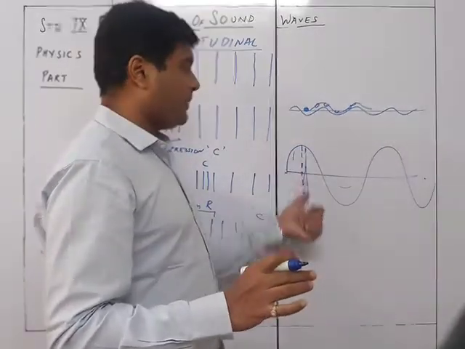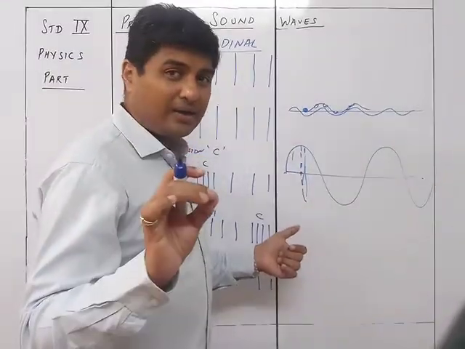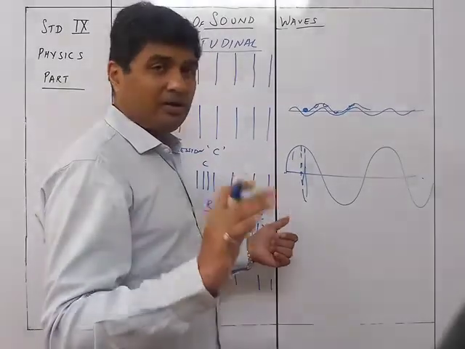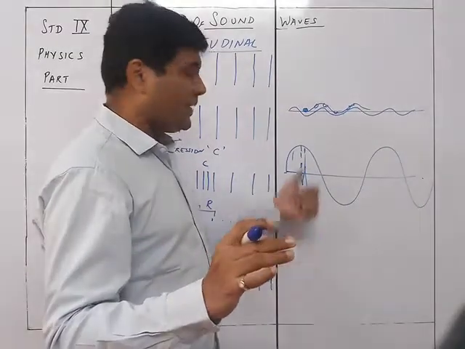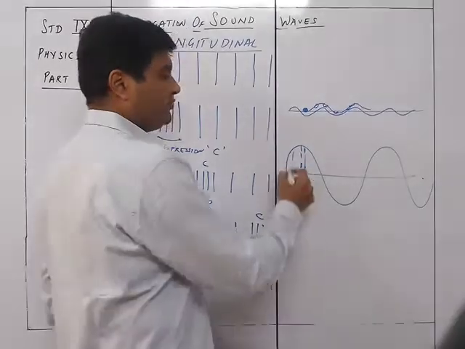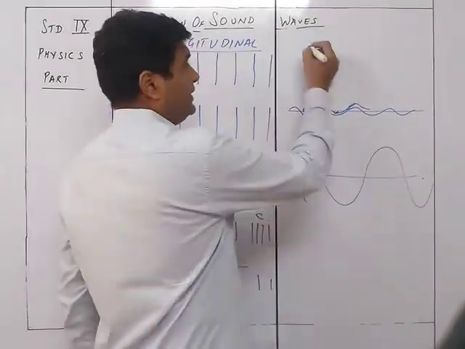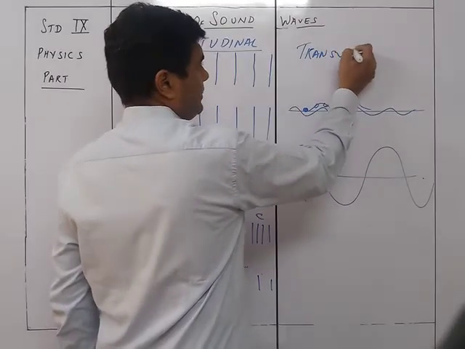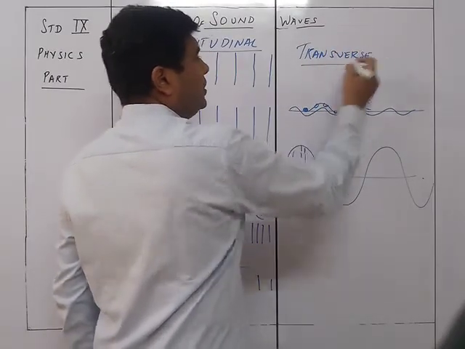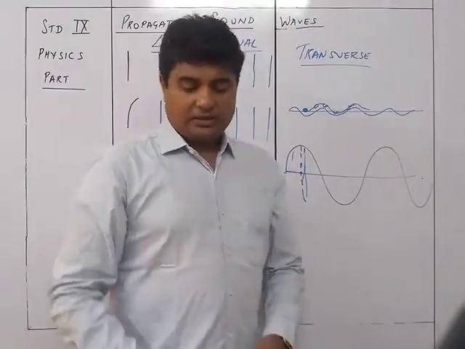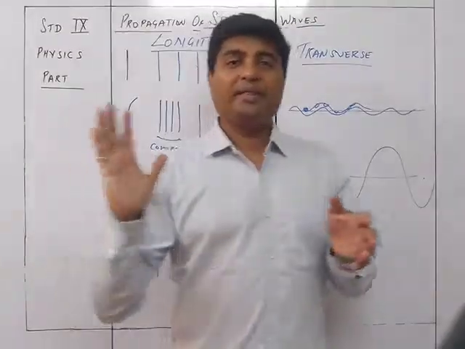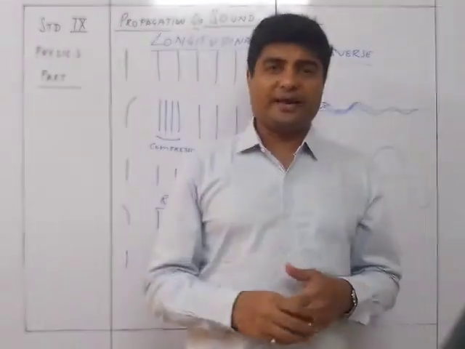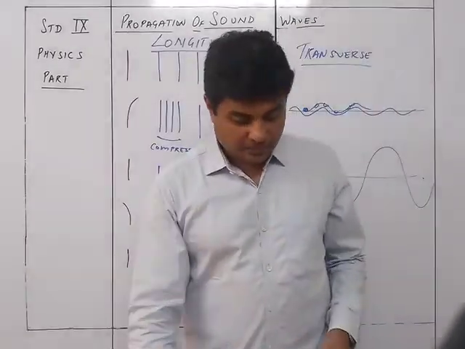The movement of the particle is not in the direction of the flow of the wave, but it is perpendicular to it. Such a kind of wave is called a transverse wave. A longitudinal wave is the wave in which the particles move in the direction of the propagation of the wave, whereas here it is the perpendicular direction of propagation.